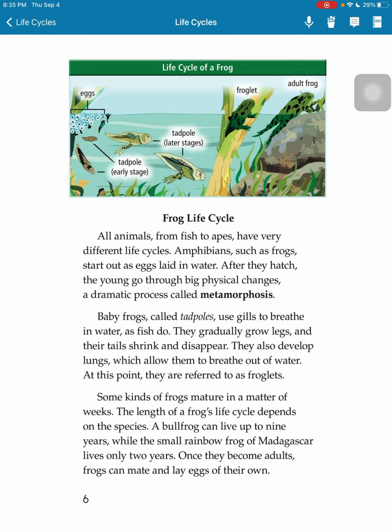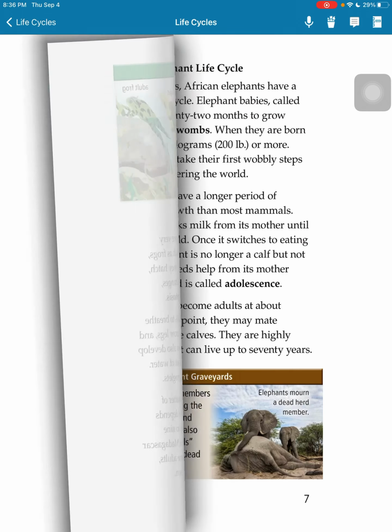Some kinds of frog mature in a matter of weeks. The length of a frog's life cycle depends on the species. A bullfrog can live up to 9 years, while the small rainbow frog of Madagascar lives only 2 years. Once they become adults, frogs can mate and lay eggs of their own.